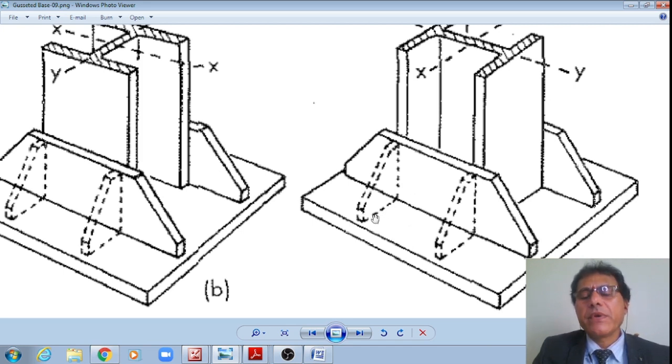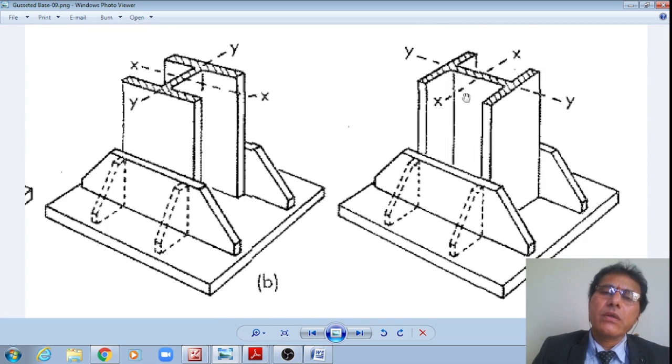Because of the bending moment, this zone may be subjected to tensile forces, and then it may lose the contact. Hence, in order to keep it in perfect contact, these dotted bracket plates, that is, the gusset plates in the transverse direction, or along the x direction also, will be provided.